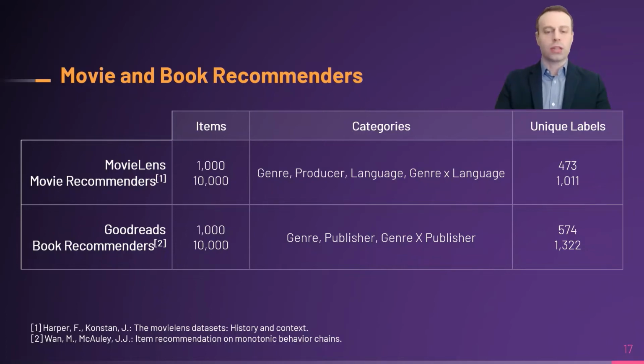The goal is to cover all possible labels in several categories such as genre, producer, language, or even pairs of categories such as genre and language pair. These datasets consist of 500 and 1,000 unique labels in the small and large benchmarks respectively. So this is what I'm trying to cover with the least amount of items.